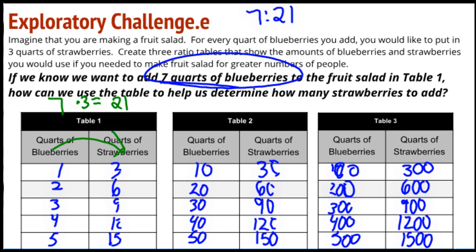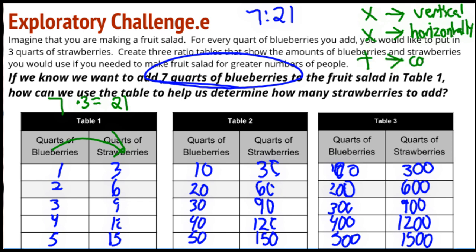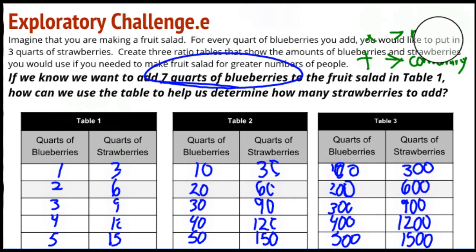So there are 3 different strategies that I could use to figure out the 7 quarts. I can use multiplication vertically. I could use multiplication horizontally. And I can use an additive relationship for combining. So I've got 3 different strategies that I could use to add things to my table. Each of them works slightly differently, but they're all based off of good mathematical thinking.